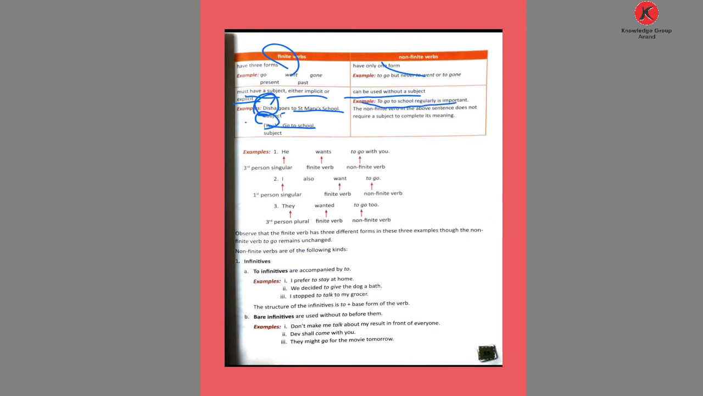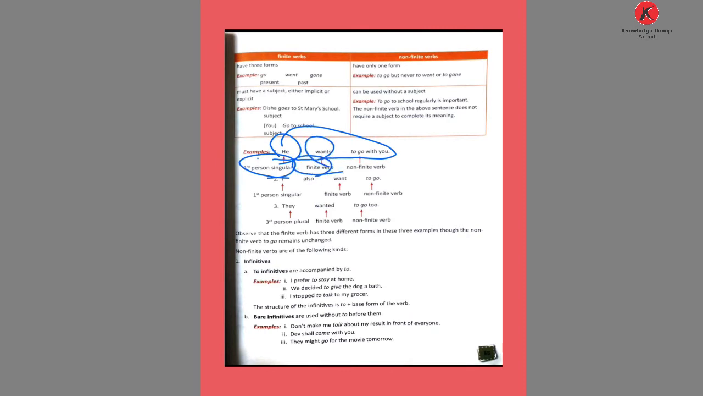We can use this with the infinitive. No need for a subject. What? No need for a subject in a non-finite verb. The non-finite verb in the above sentence does not require a subject to complete its meaning. Okay? So a non-finite verb does not require a subject to complete the sentence. Okay, here is the example: he wants to go with you. He is used as the third person singular. It's a finite verb that is used, and to go is a non-finite verb.